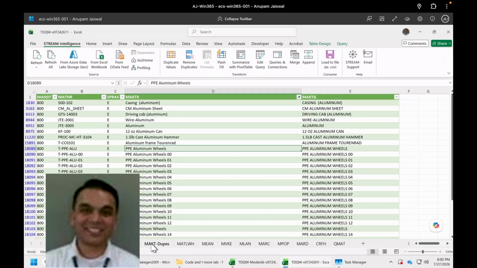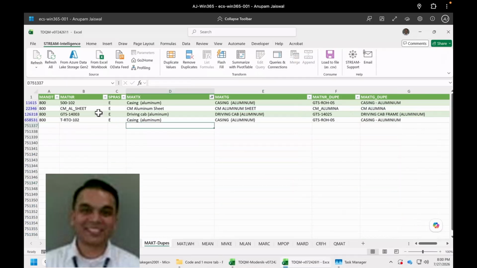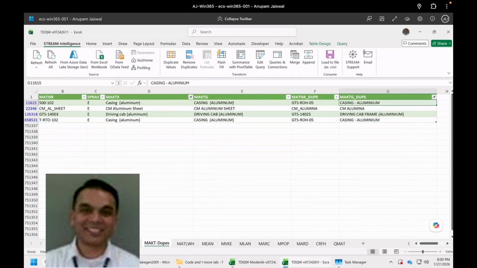So here's what we have done. This is finding using fuzzy logic, which is inbuilt in your Excel. What are the matching materials for the case where we have aluminum in the text, and a close match is aluminium. There's one material where alumina is in the text, and the rest is, I think, aluminium.